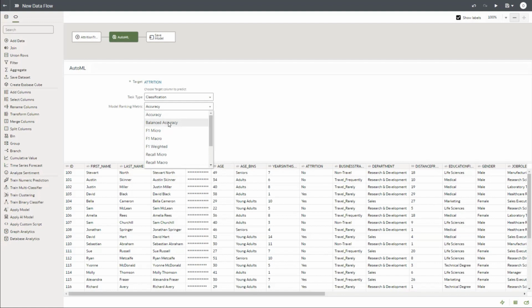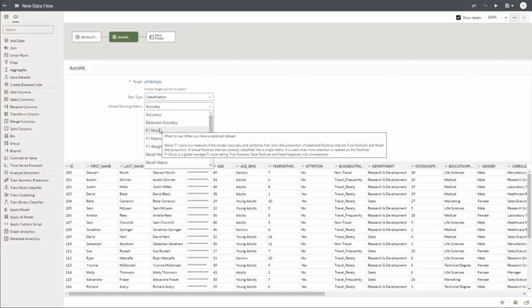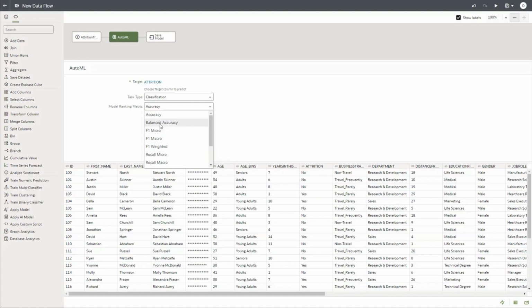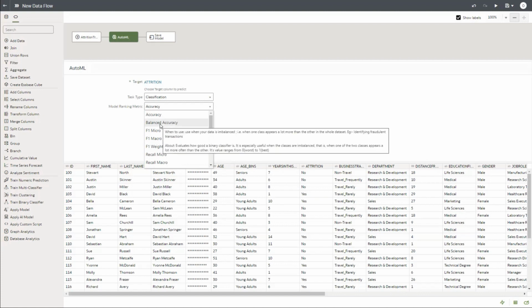When you hover on each of these metrics, you will get the explanation, which gives you a good understanding of what the metric is all about. Now, since it is an unbalanced data, because the number of people who are going to stay will be higher than the number of people who may leave, I'm going to use balanced accuracy as my modeling metric.